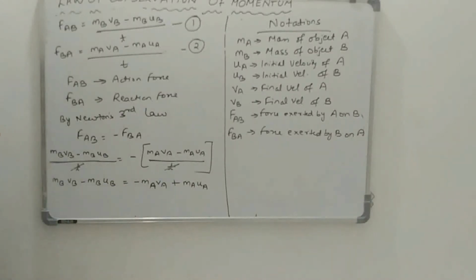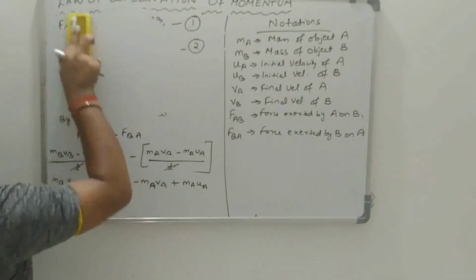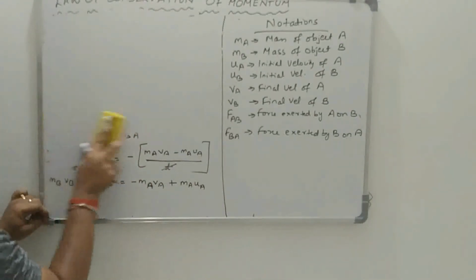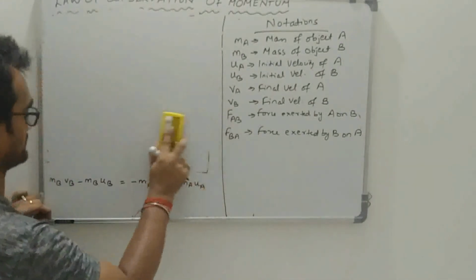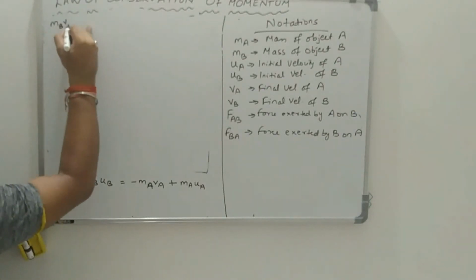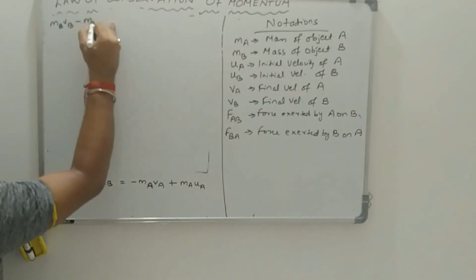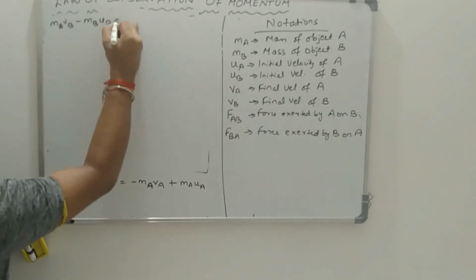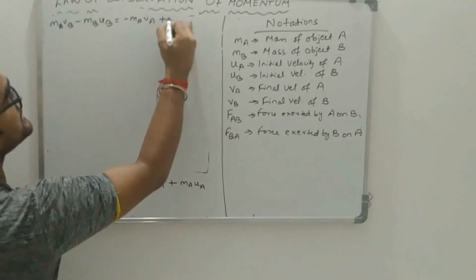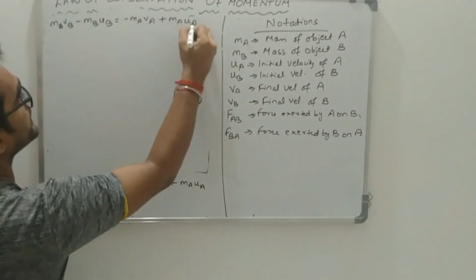Before proceeding further, I will rub it off. So I will write down the final statement. MBVB minus MBUB is equal to minus MAVA plus MAUA.